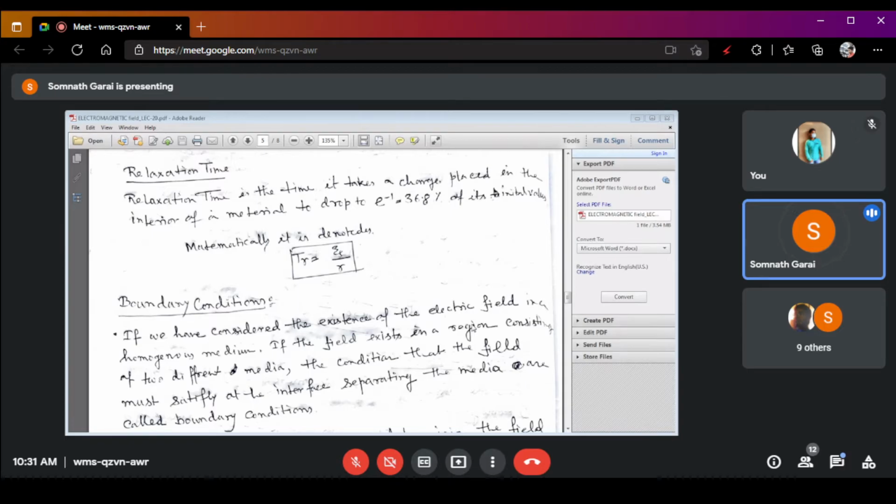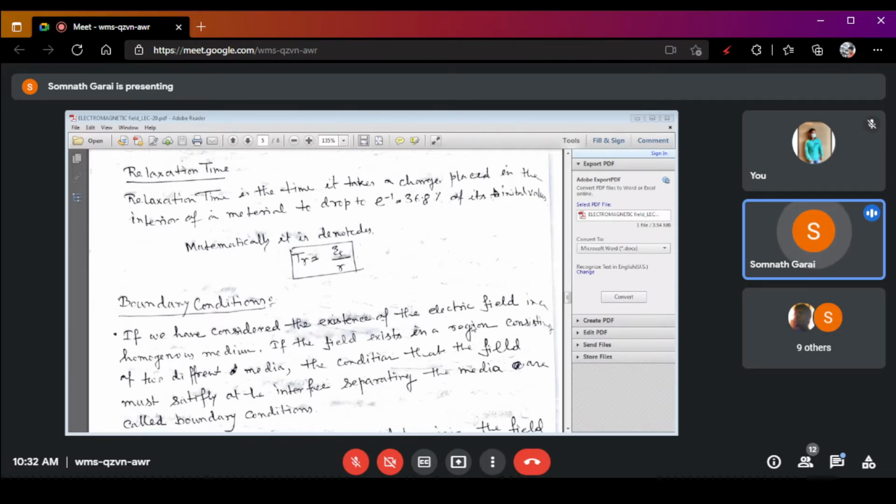That means if you take a charge and place it in the interior of the material, then it reduces to 36.8% of its initial charge value. This reducing time is called the relaxation time, and mathematically it is expressed as T R equals epsilon by sigma.